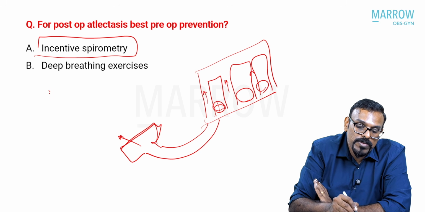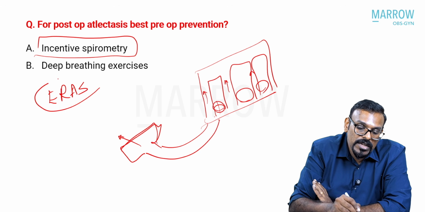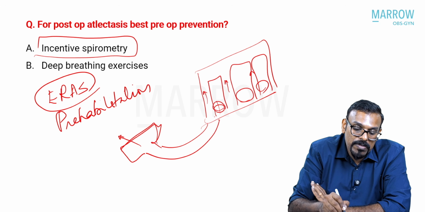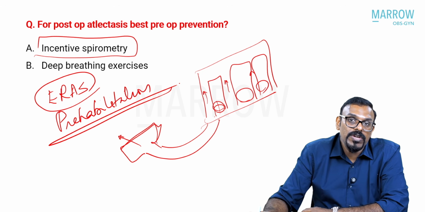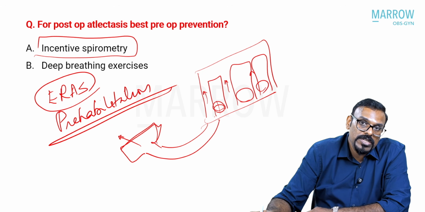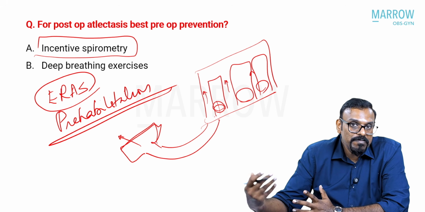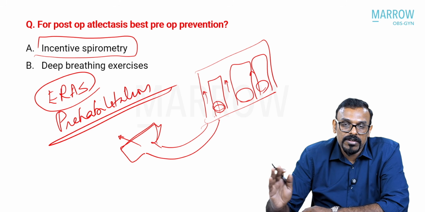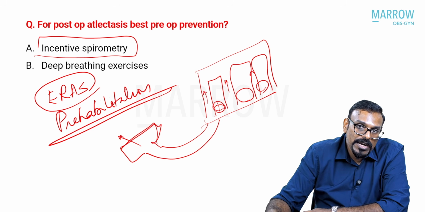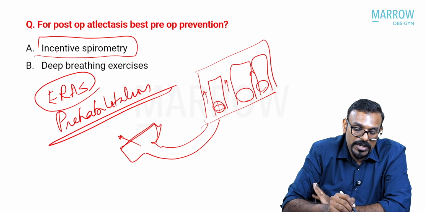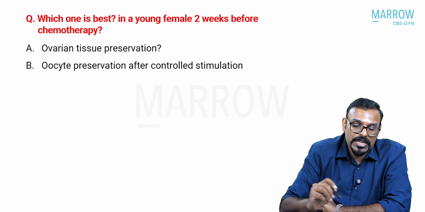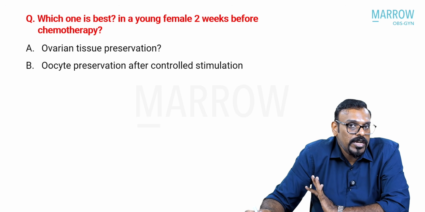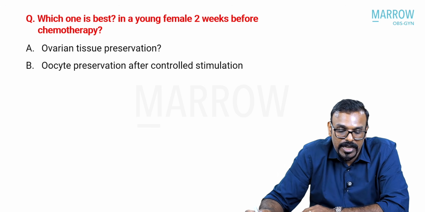So this is something that forms part of the ERAS components. This is prehabilitation. So you actually advise the patient to undergo at least a week or 2 of incentive spirometry prior to the surgery so that she gets a better functional outcome and she gets a more rapid recovery after her surgery, especially regarding the reduction of respiratory related complications. So incentive spirometry is the answer for this. You come across a lot of ERAS questions also in this, so that is actually a good thing to follow in detail about what are the ERAS protocols for surgery in gynec.